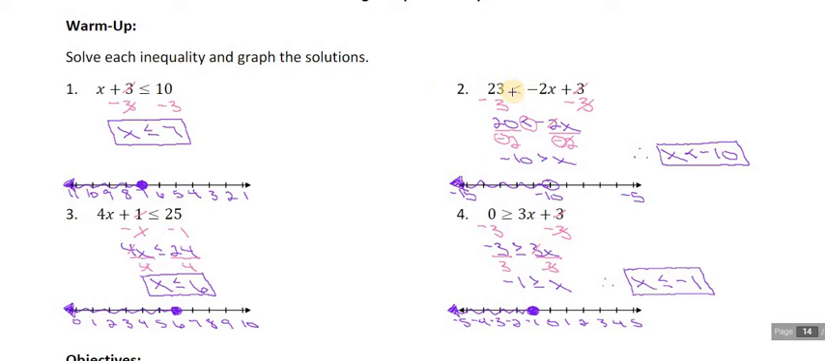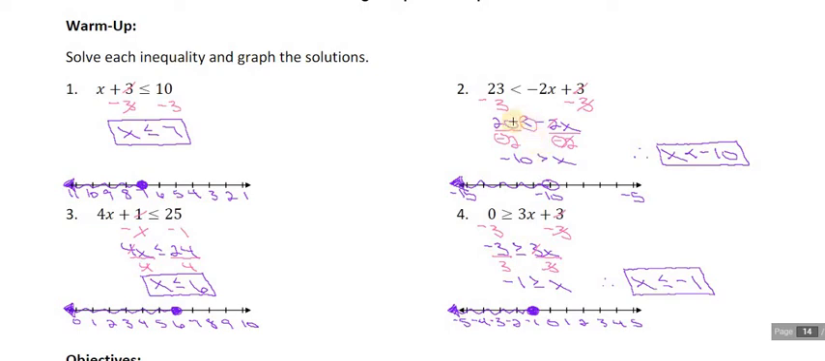Number 2 says 23 is less than negative 2x plus 3. Because we only have one variable term, we're just going to isolate it where it is on the right. So we need to subtract 3 from both sides, leaving us with 20 is less than negative 2x. To get x completely alone, we must divide both sides by negative 2. And because we divided both sides by a negative, we need to make sure we flip the inequality symbol.